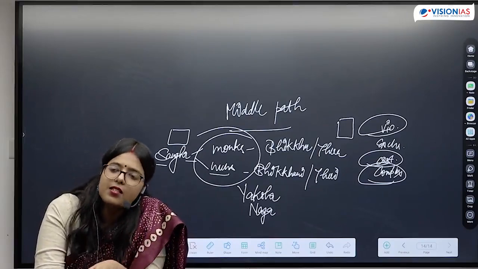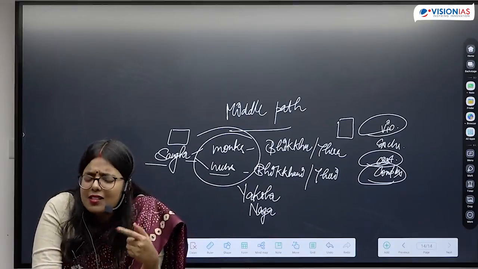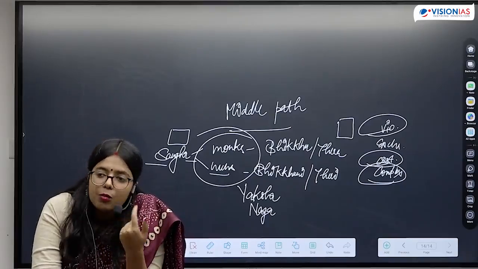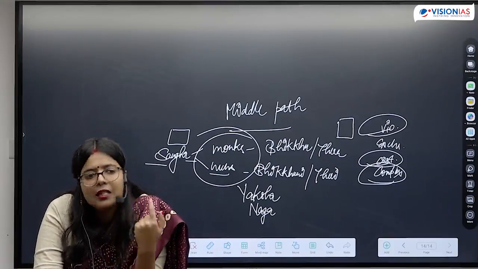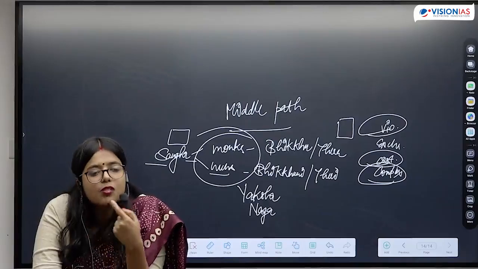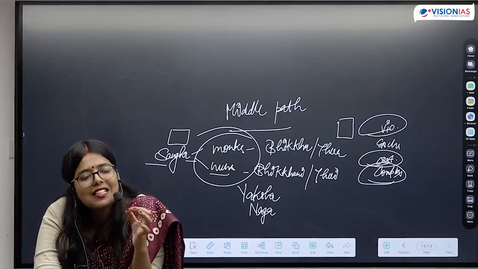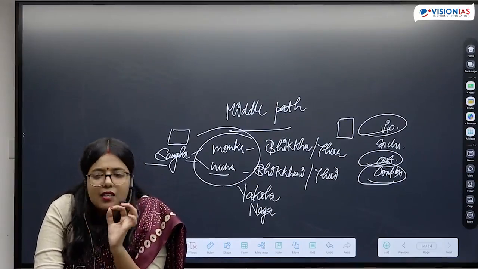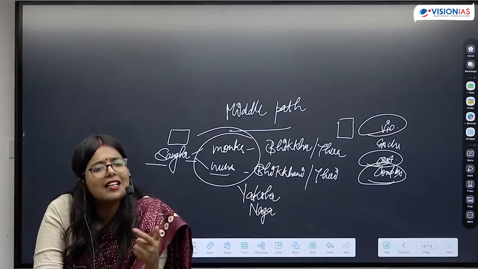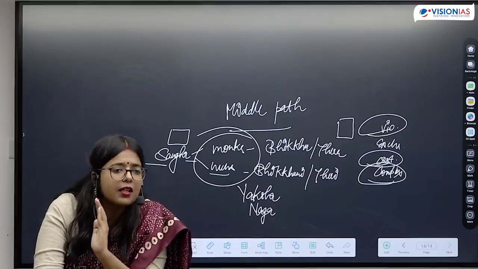When we look at the institution of slavery, Buddha did not question it. Buddha says that a slave can join the Sangha if the slave has permission from the master. So he is also maintaining the status quo. He is not questioning the status quo. So that is a practicality. That is where the idea of middle path comes in.